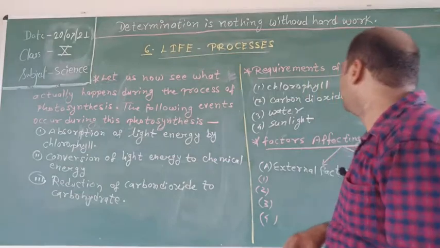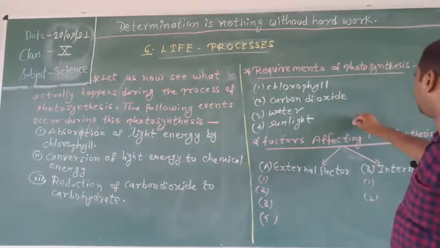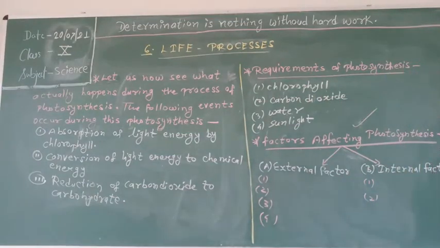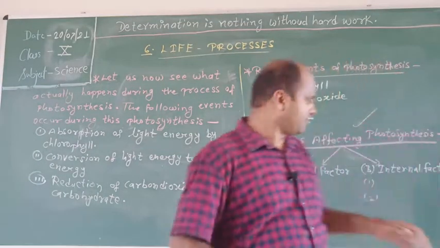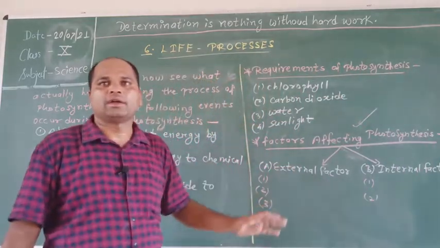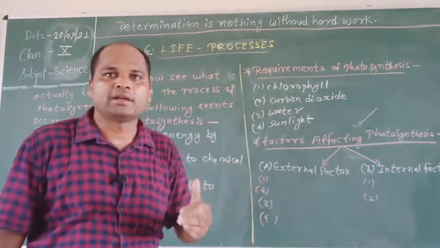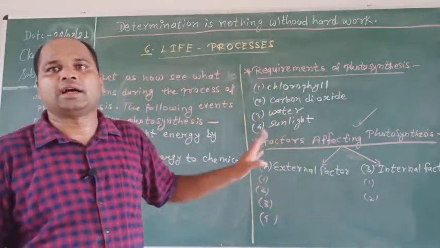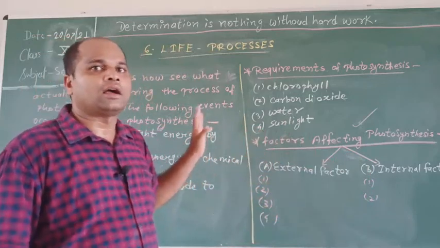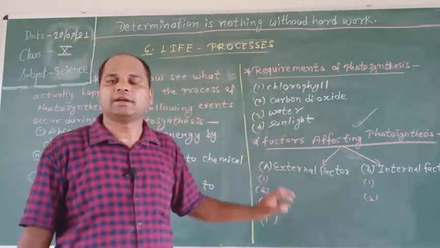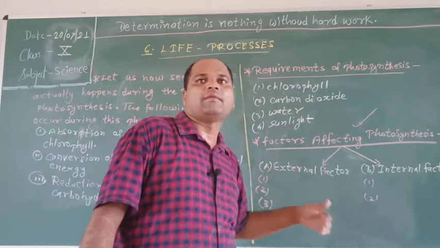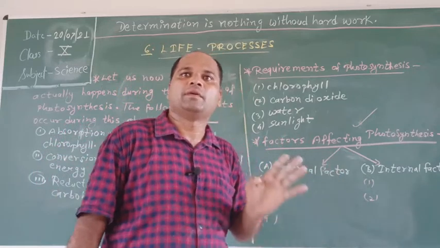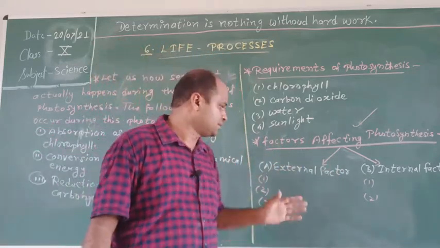So students, the factors affecting photosynthesis are external factors and internal factors. A number of external and internal factors affect the rate of photosynthesis. The external factors are light, carbon dioxide, temperature and water. The internal factors are the anatomy of the leaf, amount of chlorophyll and age of the leaf.